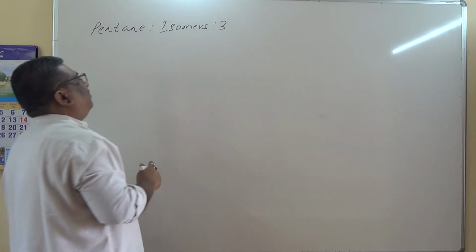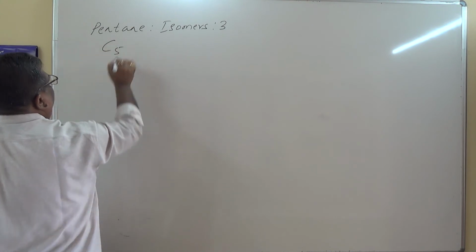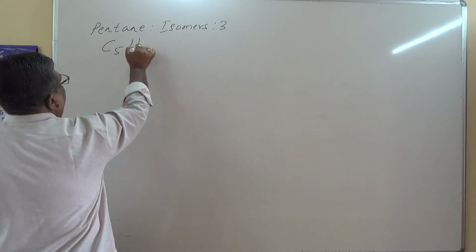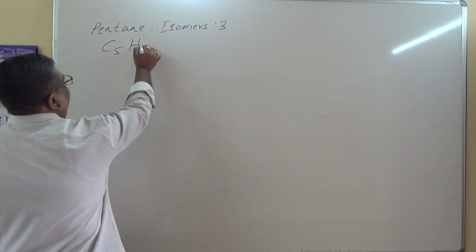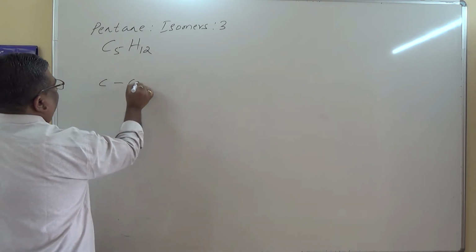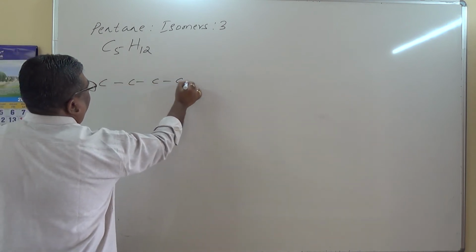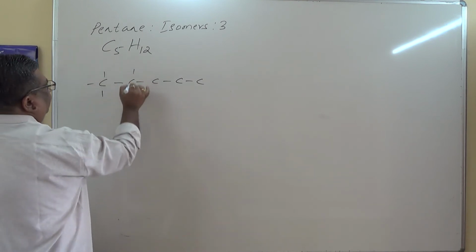3 isomers for pentane. Molecular formula, C5 and H, 2n plus 2, 2 into 5, 10 plus 2, 12. C5H12. The first compound, 1, 2, 3, 4, 5. Balance the valences, 1, 2, 3, 4, like that.